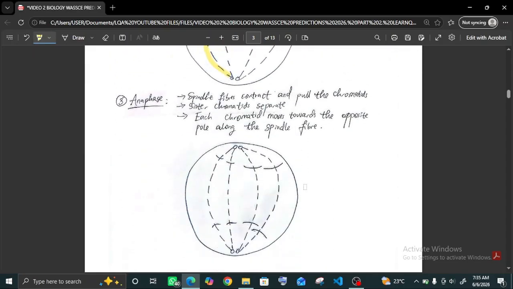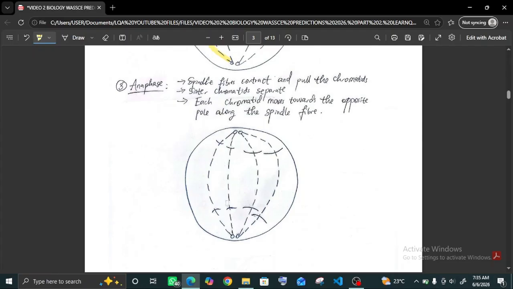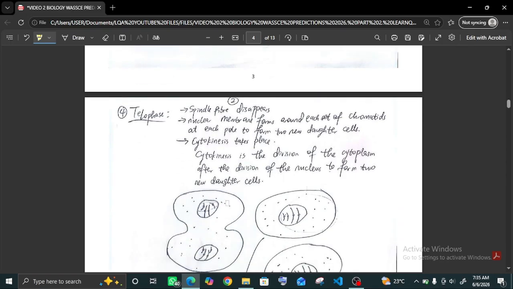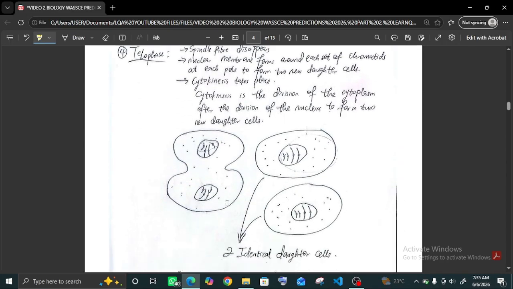In the anaphase, the spindle fibers contract and pull the chromosomes. The sister chromatids separate. Each chromatid moves towards the opposite pole along the spindle fiber. And the last stage, telophase, in which you can't see the spindle fibers again. They've disappeared.